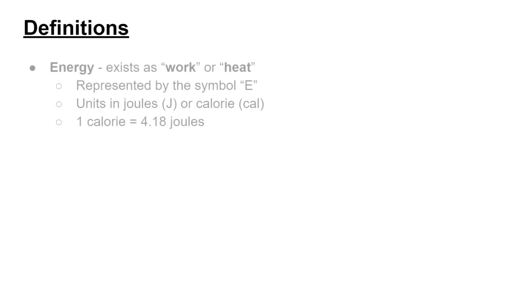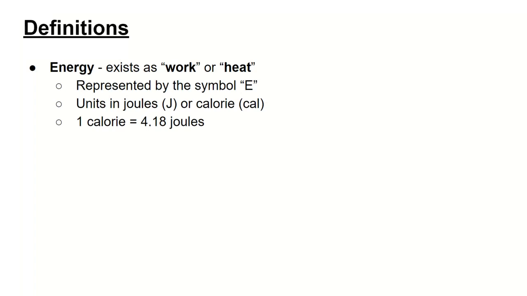Before we get started with the lesson, we want to familiarize ourselves with a few definitions. The first one is energy. Energy exists as two forms. One is work, and the second is heat. Work is not really what we want to focus on in chemistry, but that just means a force acting on an object to make it move, such as gravity. That is work. And heat is what we're going to learn about today.